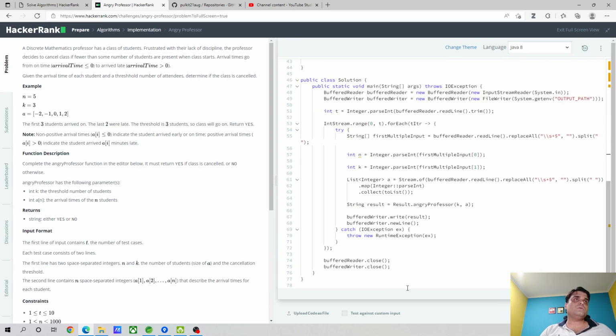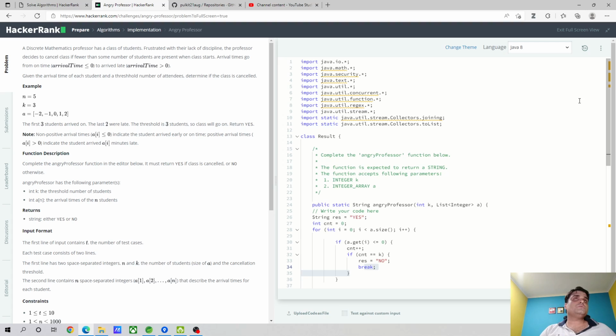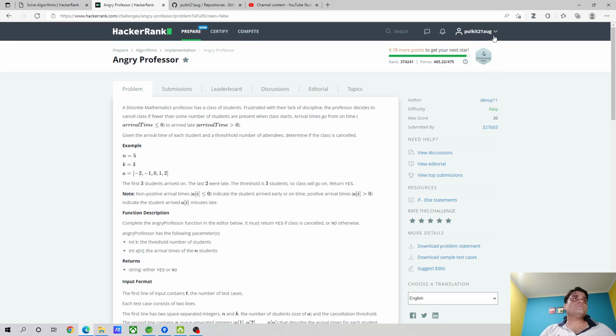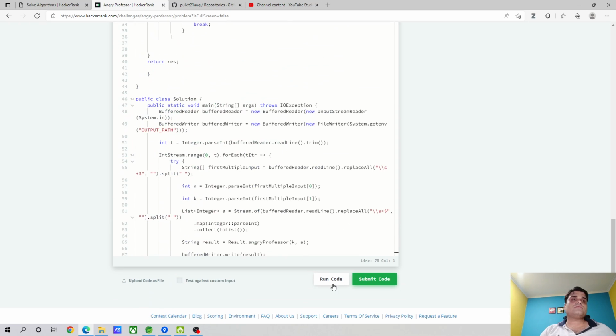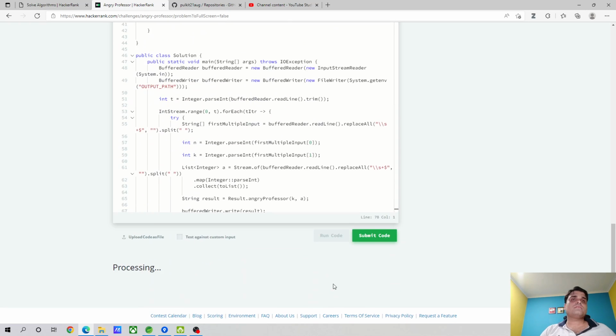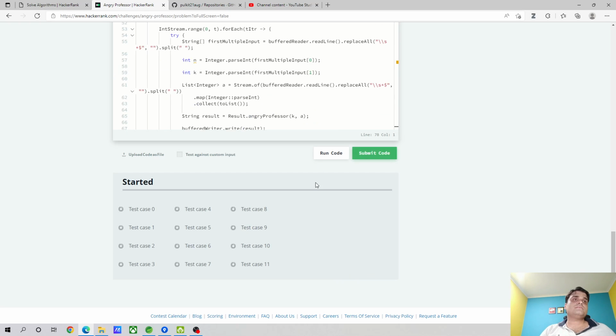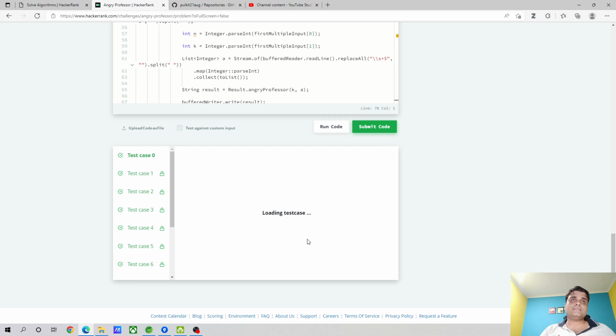Something is an error. Oh, it's saying you must be logged in before we run the code. So let me log in to the website. So here I am logged in. I'm not sure why this is saying that. Let me refresh and try to run the code again. Yes, so I'm able to successfully pass the sample test case. Let's submit the code to see if all other test cases are passing.